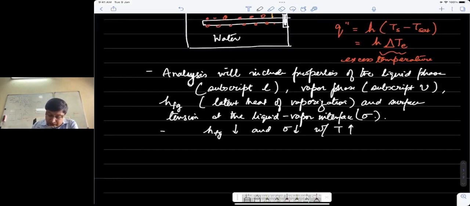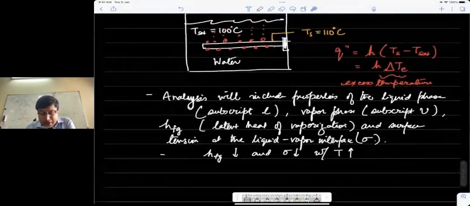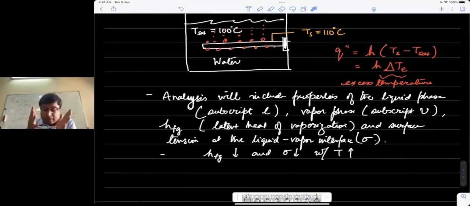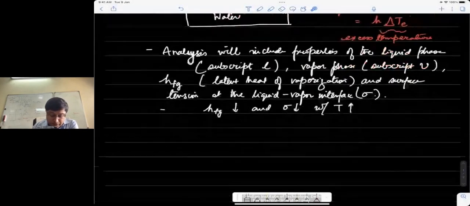The next important thing to remember as we go along is that, especially in thermodynamics, we consider that the vapor and the liquid phase are at the same temperature, but that is not the case in heat transfer, because heat transfer is a non-equilibrium process. Equilibrium requires that the two phases should be at the same temperature, but not in heat transfer. For heat transfer to take place, there has to be some temperature difference between the vapor and the liquid. And as I will show you today, the process of heat transfer inherently involves the vapor being at a higher temperature in boiling. So there would be a temperature difference.